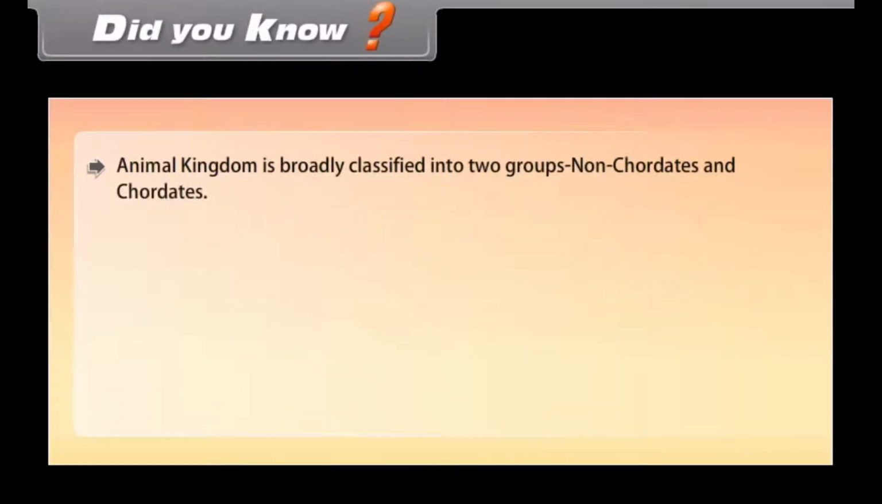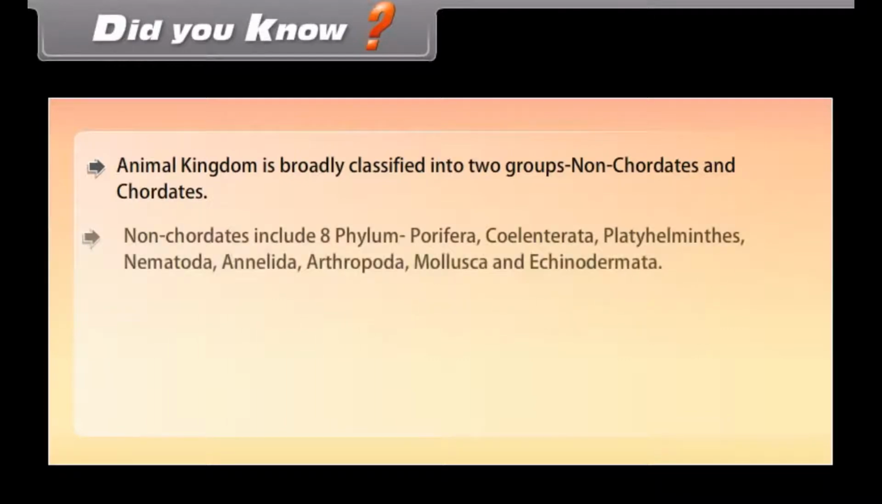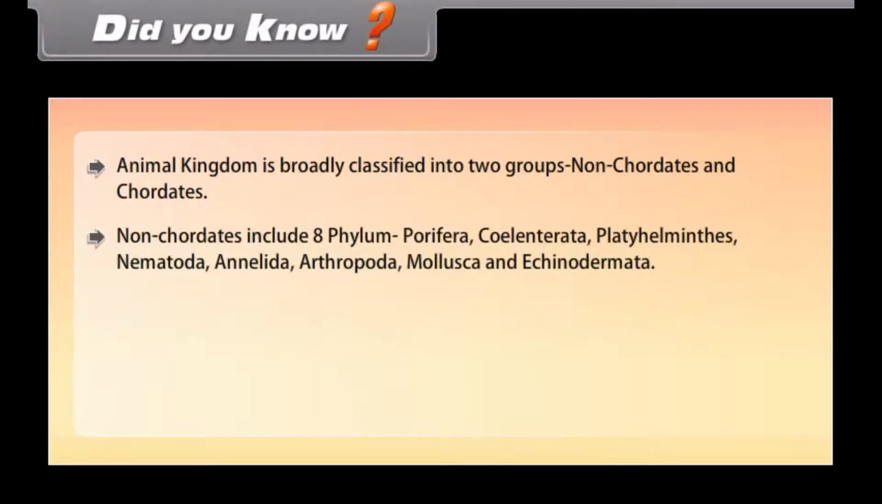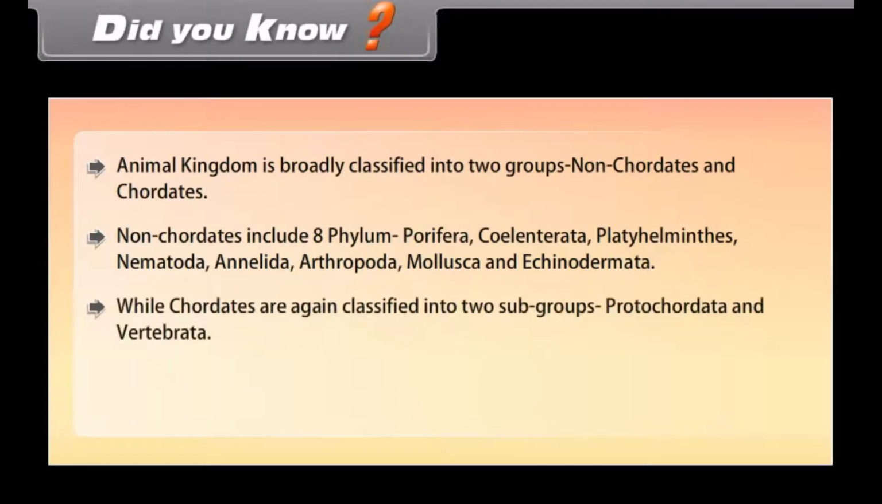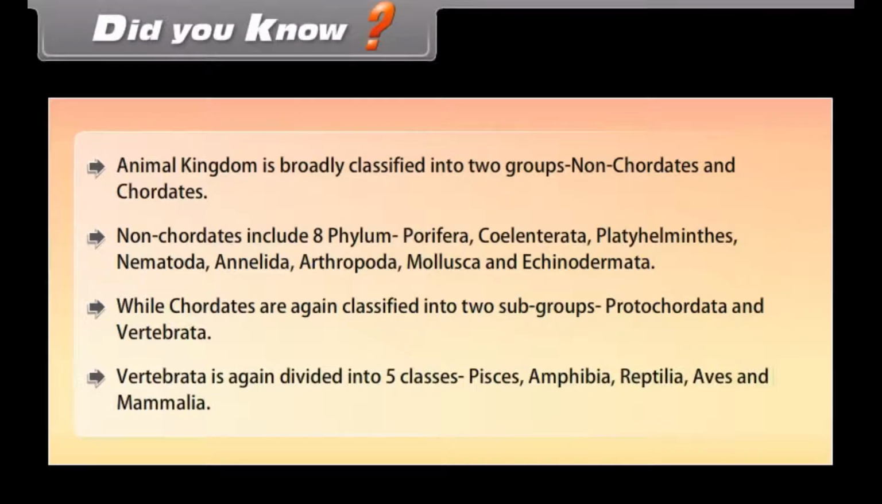Did you know the animal kingdom is broadly classified into two groups? Non-Chordates and Chordates. Non-Chordates include eight phyla: Porifera, Coelenterata, Platyhelminthes, Nematoda, Annelida, Arthropoda, Mollusca, and Echinodermata. While Chordates are again classified into two subgroups, Protochordata and Vertebrata. Vertebrata is again divided into five classes: Pisces, Amphibia, Reptilia, Aves, and Mammalia.